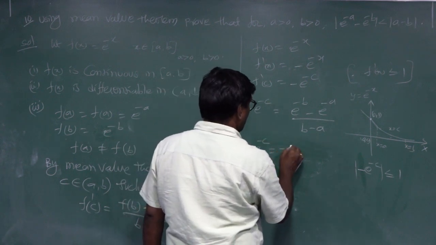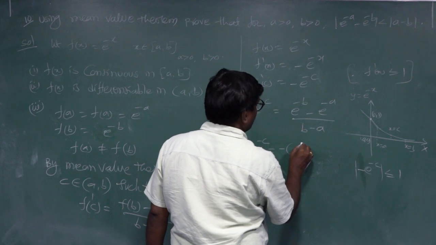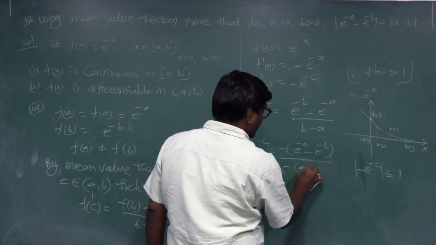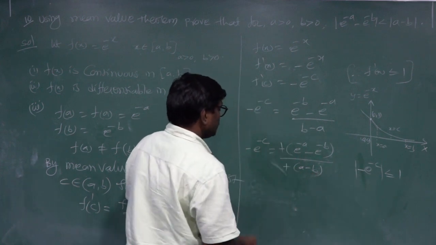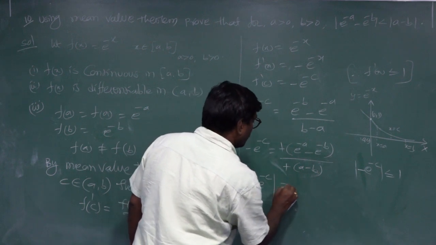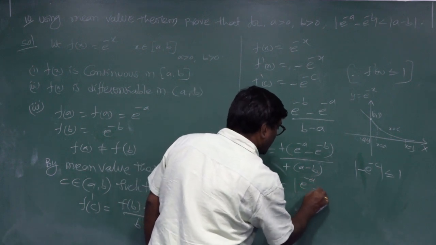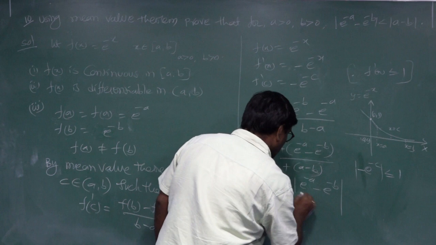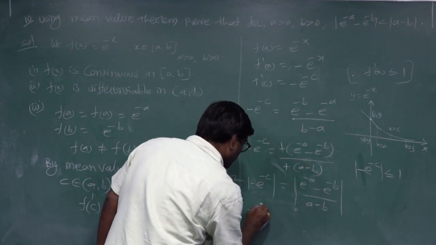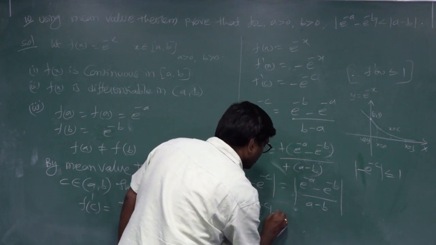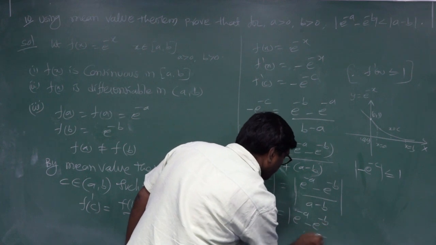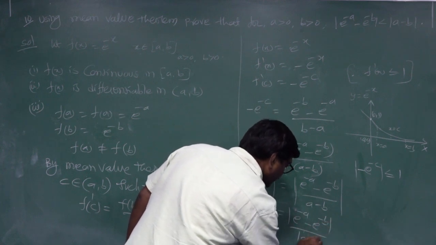Take the minus common: e power of minus a minus e power of minus b by a minus b. Apply mod: minus e power of minus c mod equals mod of e power of minus a minus e power of minus b by mod a minus b.